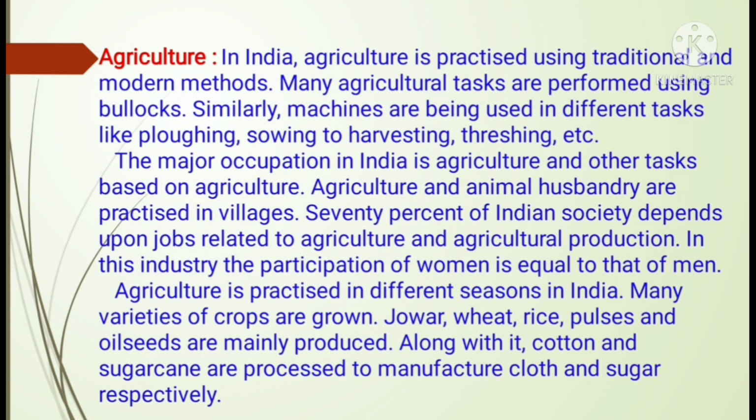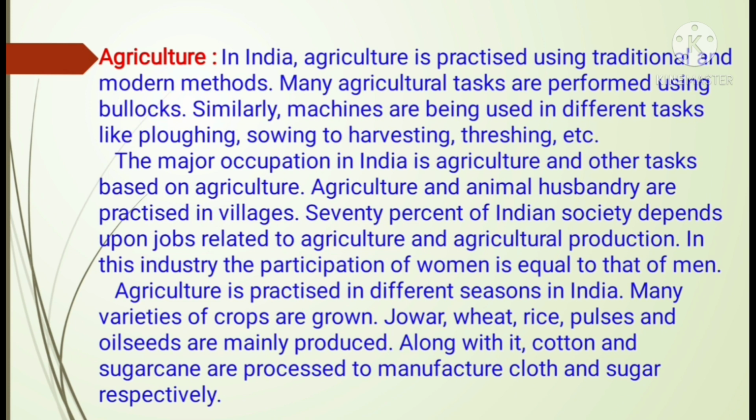Agriculture and animal husbandry are practiced in villages. 70% of Indian society depends upon jobs related to agriculture and agricultural production. In this industry, the participation of women is equal to that of men.